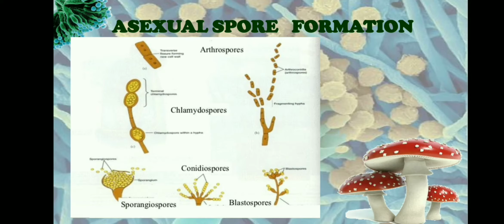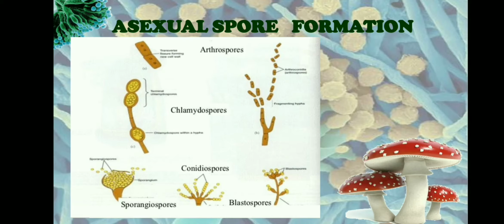Here if you see, this is a fungal mycelium. Here each vegetative cell is going to get broken down from the mother hyphae, and each vegetative cell is going to act as an arthrospore. This is similar to the fragmentation process, but in fragmentation, it's not that one vegetative cell is actually breaking down. The hyphae will break at any point.